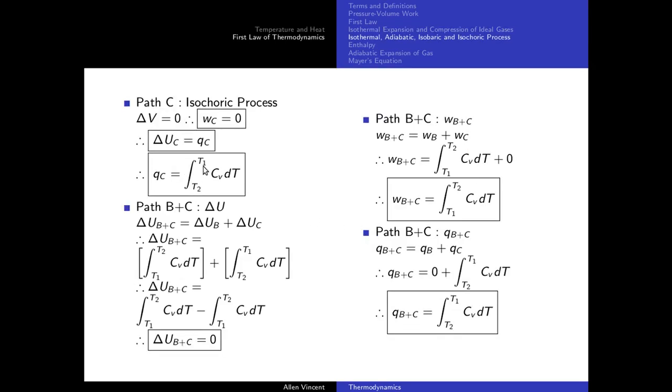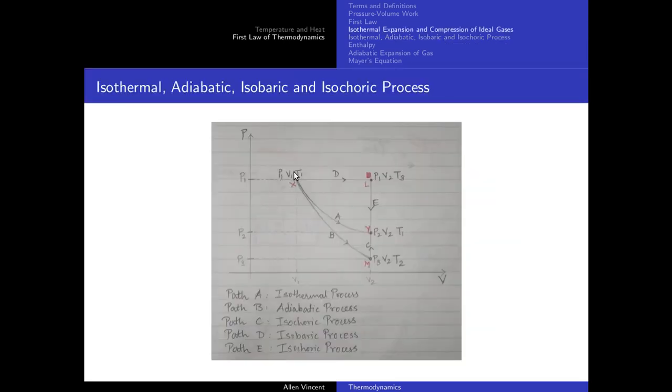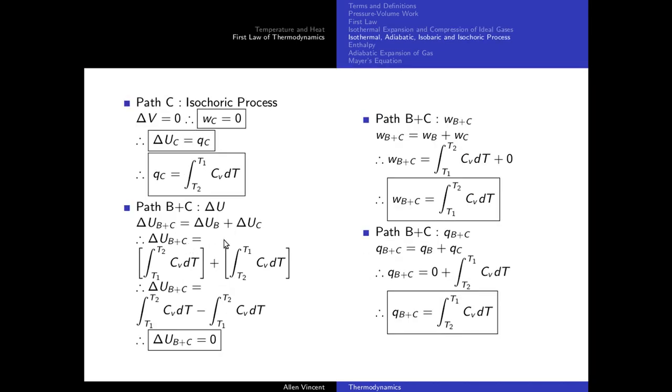Now let's bring path B plus C together. Why? Because if I have to reach from X to Y, I can go along path B plus path C. So follow the math here. Delta U for B plus C is going to be delta UB plus delta UC. What was delta UB?